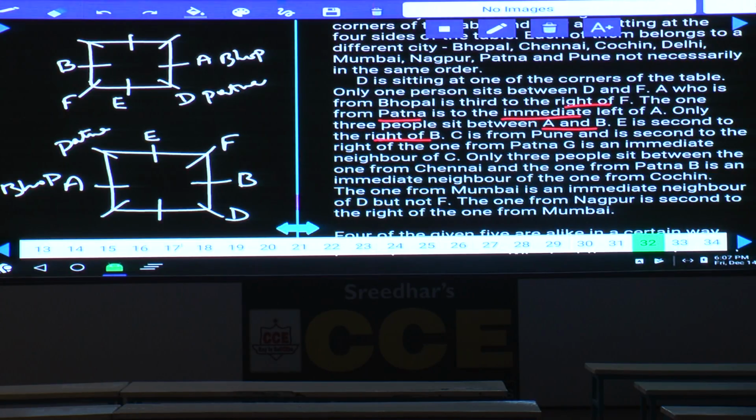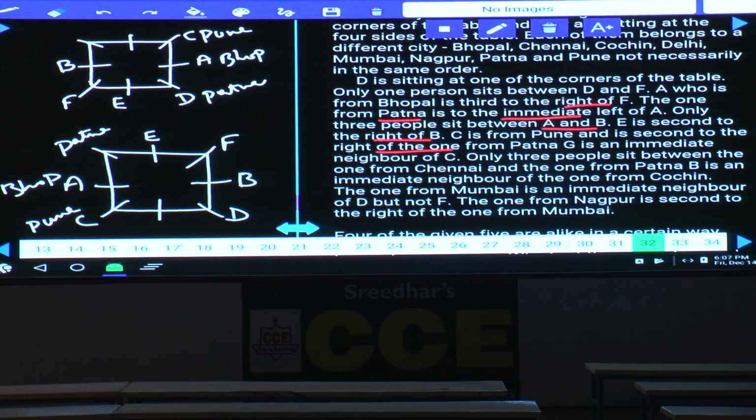C is from Pune and is seated second to the right of the one from Patna. Patna is here. C is from where? C is from Pune, seated second to the right of Patna. So C from Pune will be here.